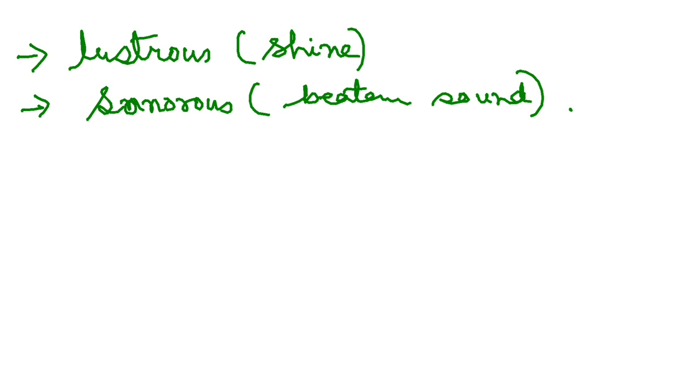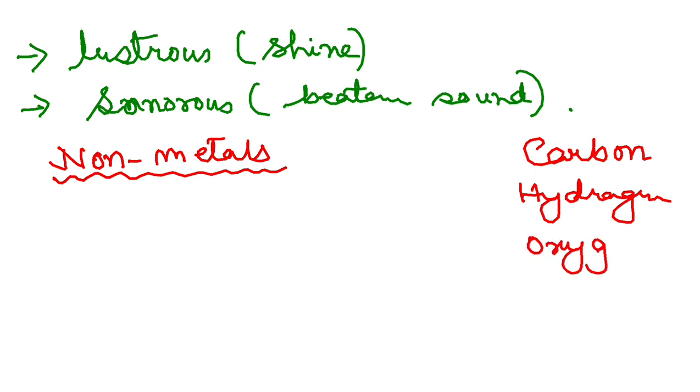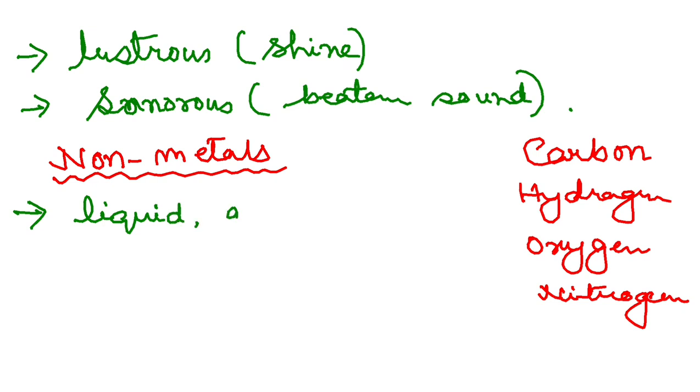Now coming to non-metals, non-metals characteristics wise are exactly opposite of metals. Common examples of non-metals are carbon, hydrogen, oxygen is a non-metal, please be careful with that, nitrogen. These are all examples of non-metals. Okay, so characteristics wise, non-metals are not hard, they are basically liquid and gases.